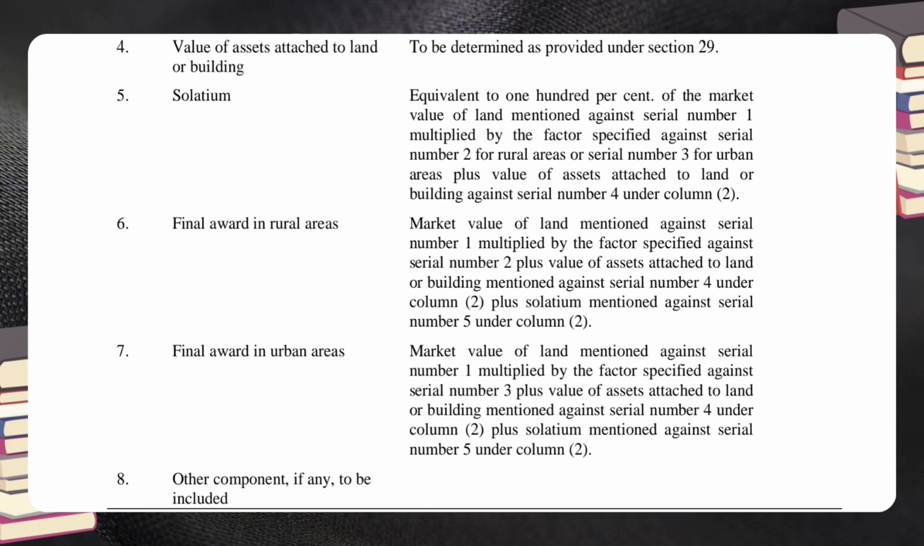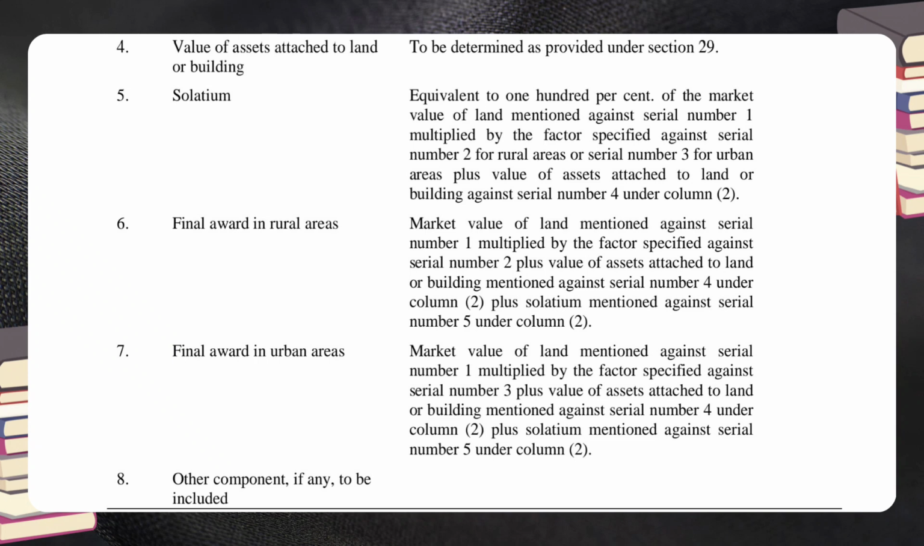5. Solatium. Manner of determination of value is equivalent to 100% of the market value of land mentioned against serial number 1 multiplied by the factor specified against serial number 2 for rural areas or serial number 3 for urban areas, plus value of assets attached to land or building against serial number 4 under column 2.